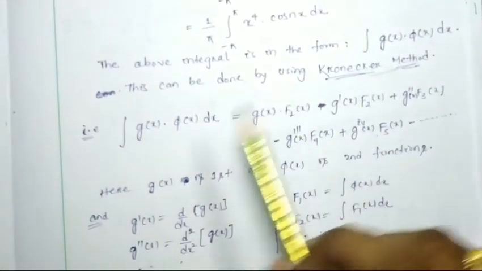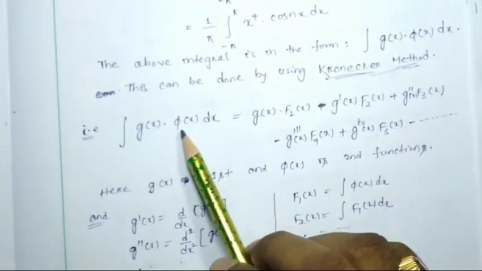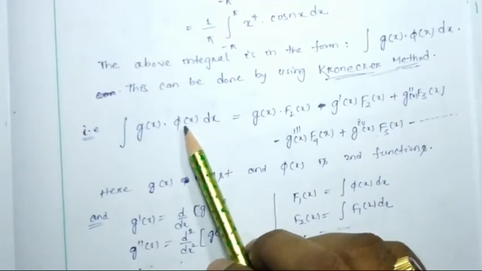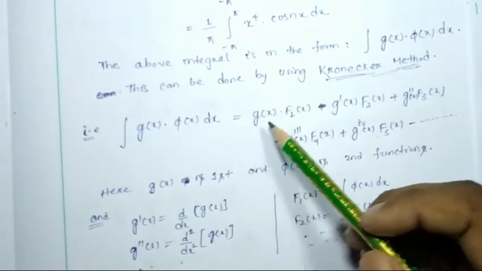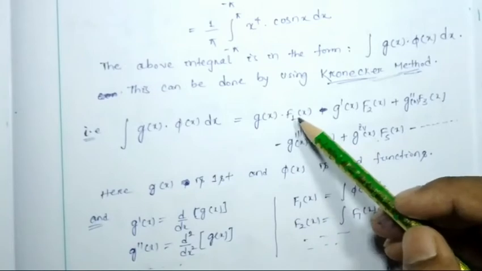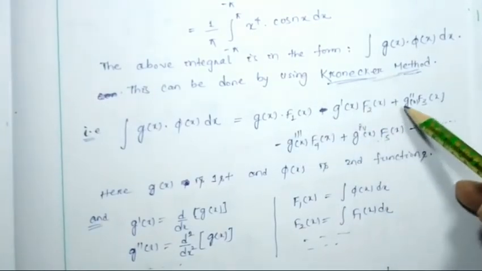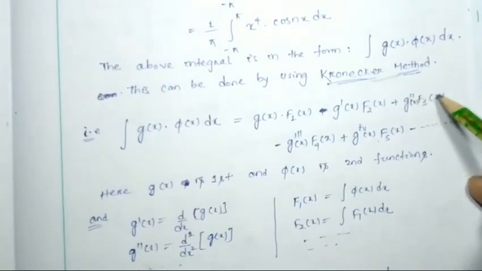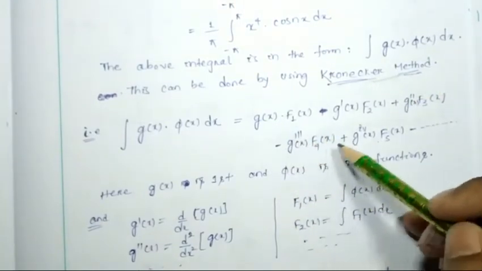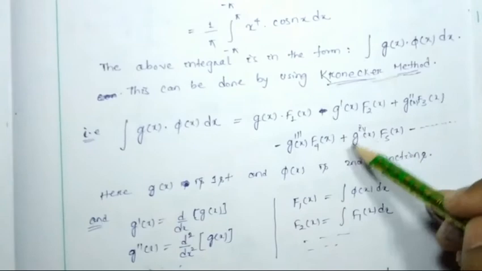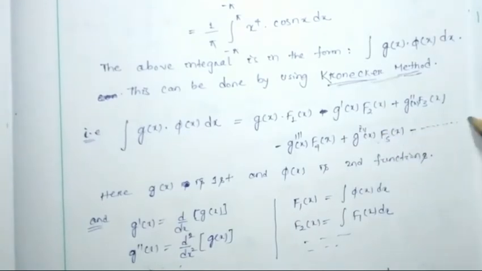By the Kronecker method, the integration of gx phi x dx will be equal to gx into f1x minus g dash x f2x plus g double dash x f3x minus g triple dash x f4x plus g ivx f5x and so on.